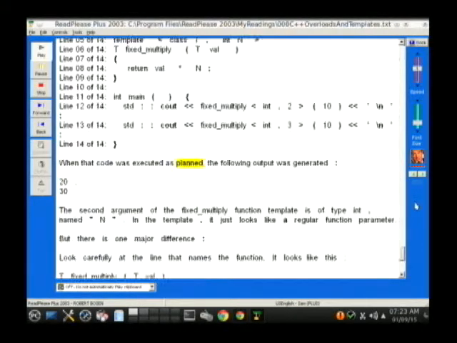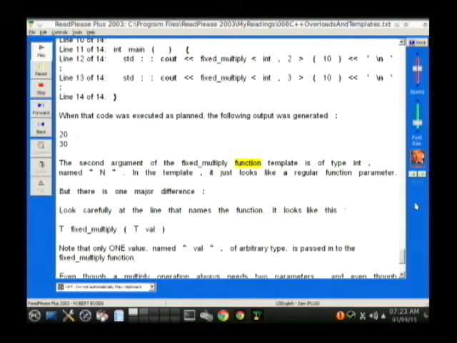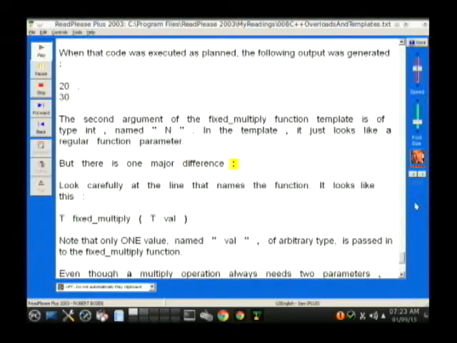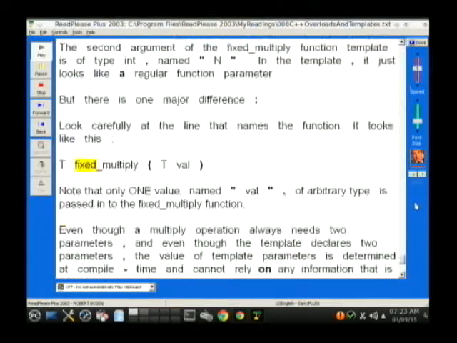When that code was executed, as planned, the following output was generated: 20, 30. The second argument of the fixed_multiply function template is of type int, named "N". In the template, it just looks like a regular function parameter. But there is one major difference: look carefully at the line that names the function. It looks like this: T fixed_multiply(T val).